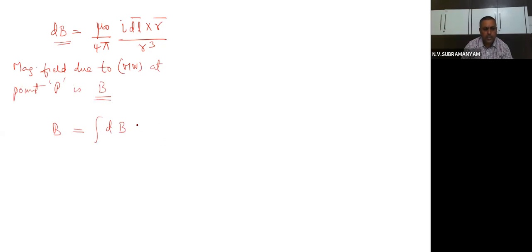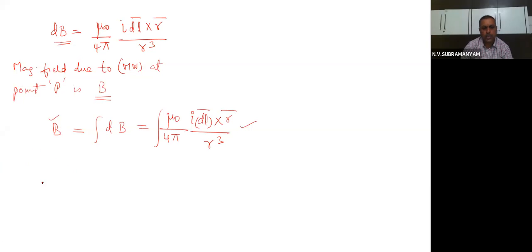That means in the place of dB, we have mu 0 by 4 pi I dl, you can write capital I or small I, nothing to worry, bar cross r by r cube. Now, if you integrate this expression, you will get the value of capital B.